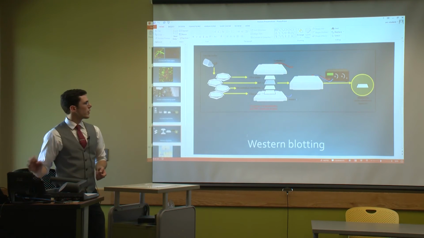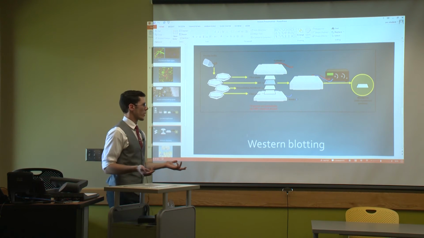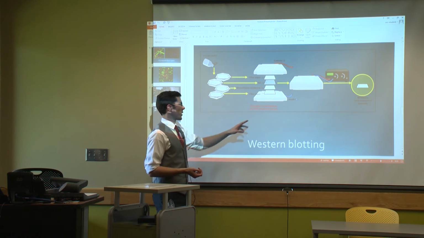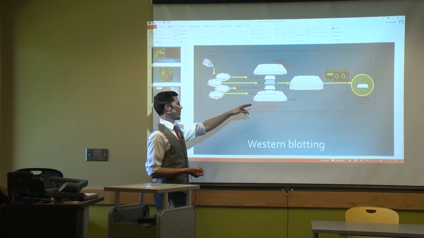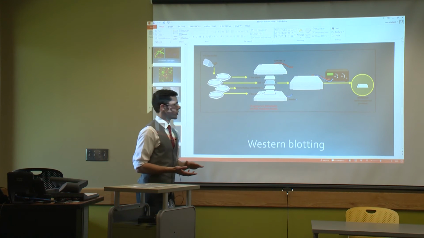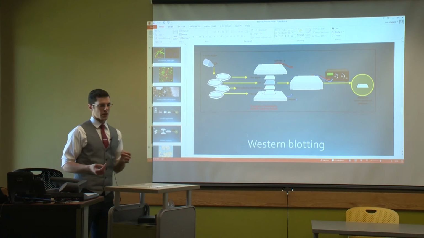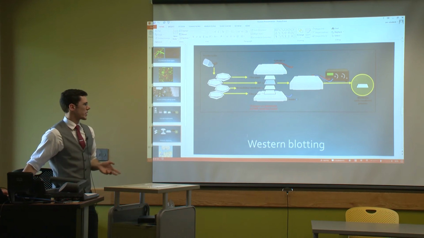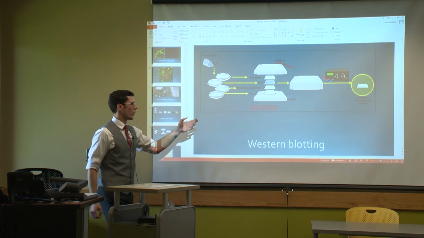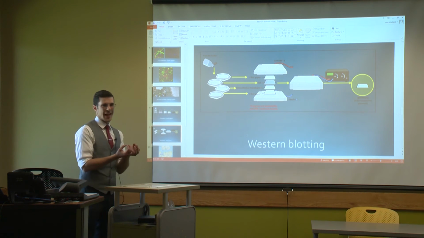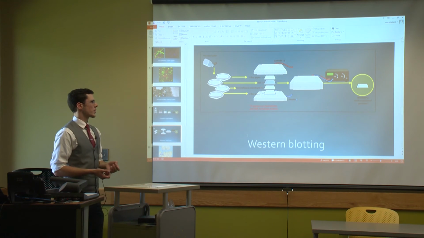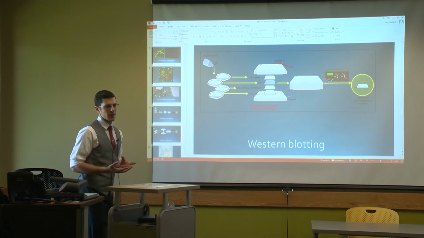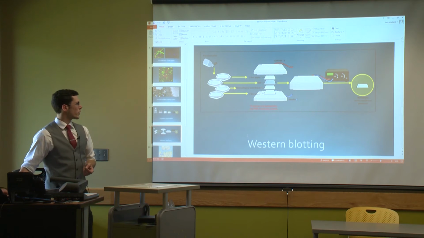appearing in the cell. And then Western blotting was a way that you could take the gel, put it in a solution, and basically transcribe the gel onto a tissue so that they could analyze it better and actually analyze where these proteins were occurring and what proteins they were, because it's kind of hard, since they're inside of a gel matrix, you can't actually access the proteins very easily. And so when they blot them onto this tissue, you can actually analyze the proteins individually and see what they are and what they're doing.